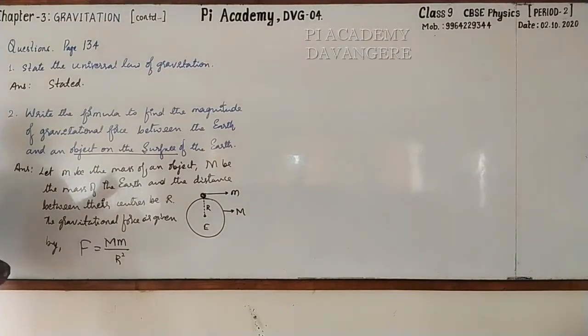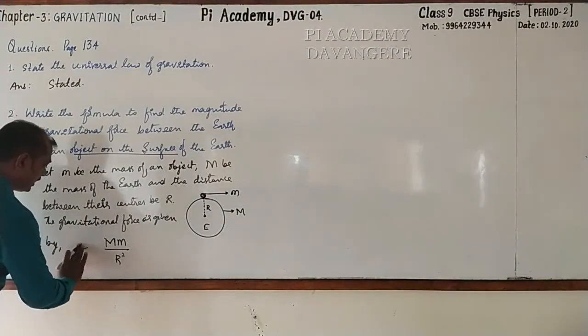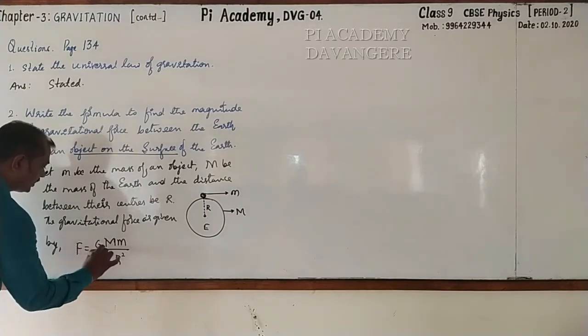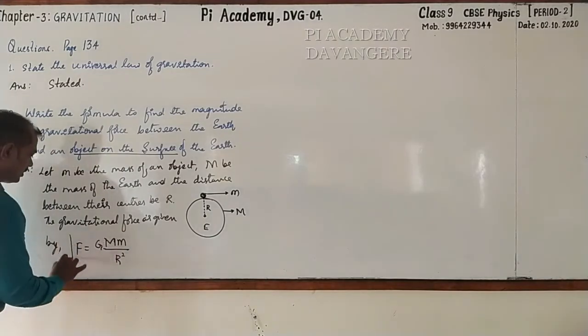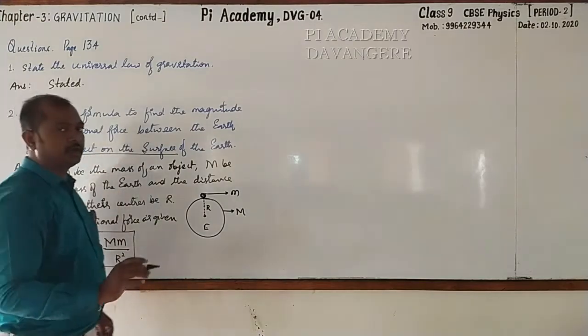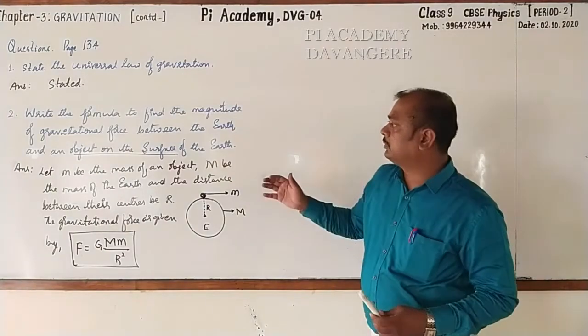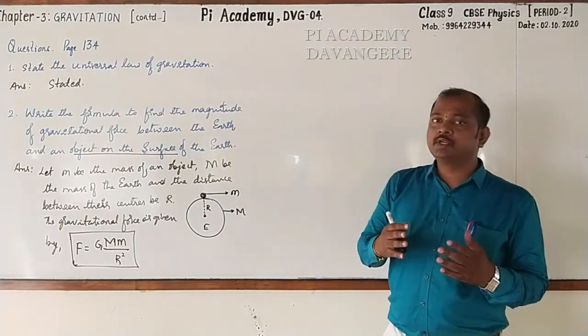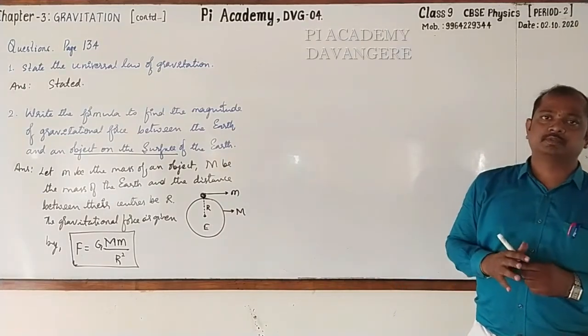Which is that? Very good. It is capital G. Here we write F is equal to G into capital M, small m by r square. This is the formula. So we have answered for both. Okay, dear students, please go for copying up to here. And after this, we are moving to another important concept.